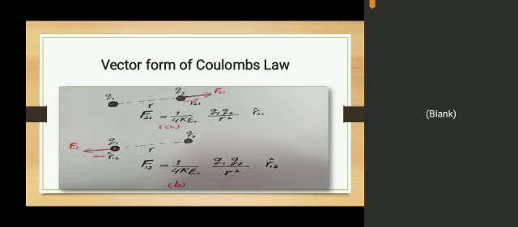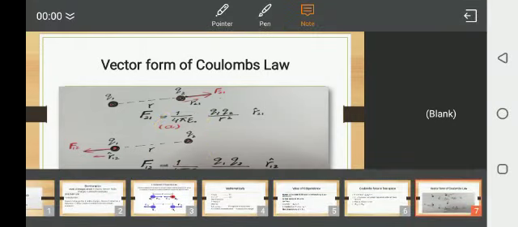The direction vector form of this distance r is R12, and its electrostatic force can be written as 1 over 4 pi epsilon naught Q1 Q2 over R square R12. These steps are important and compulsory to write during explanation of this topic.